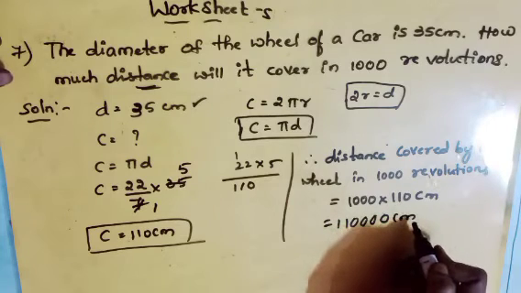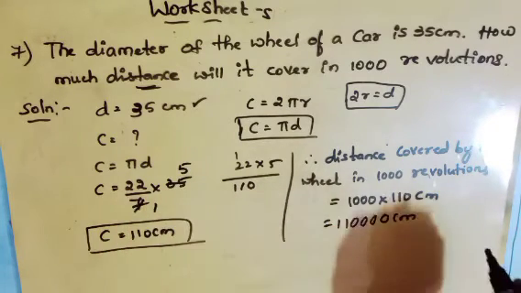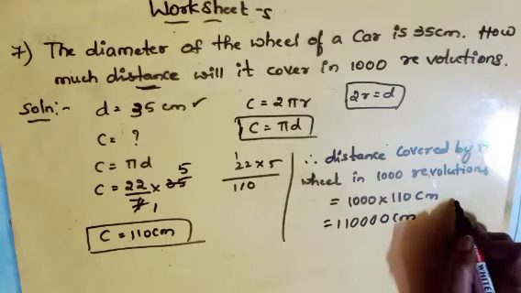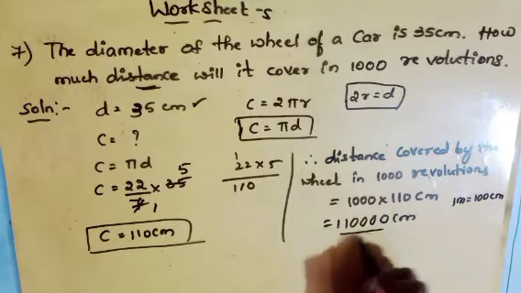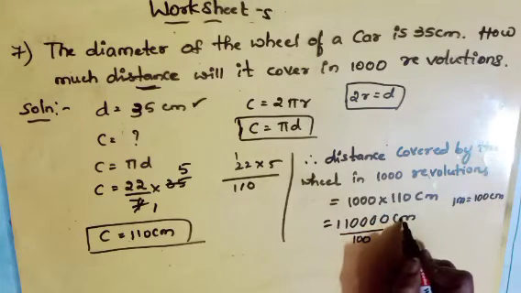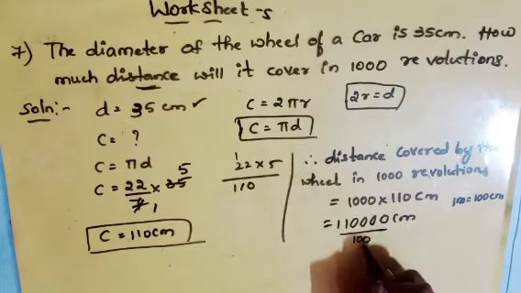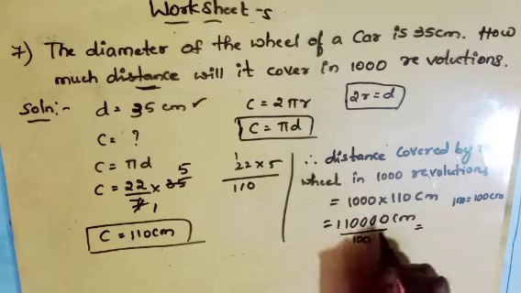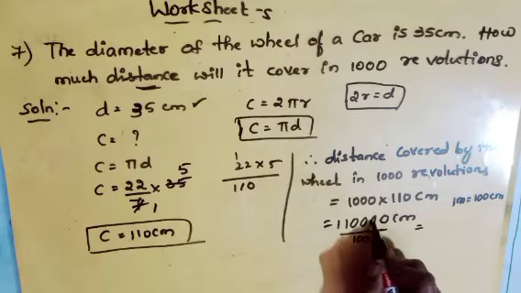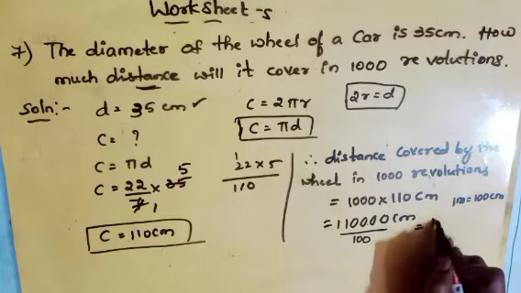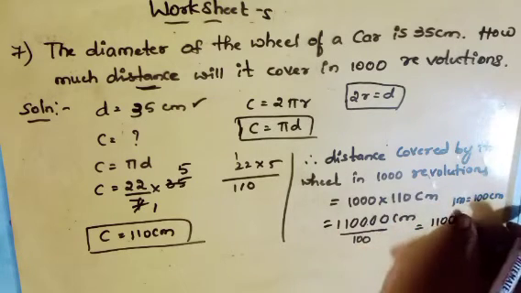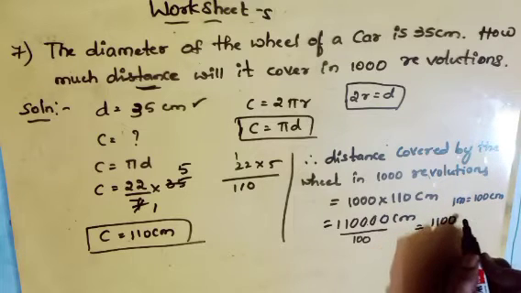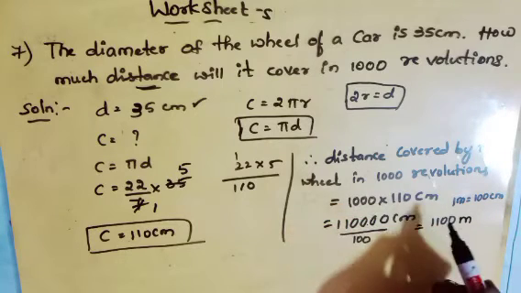Now this centimeter we have to convert into kilometer. For that, first let us convert into meter. 1 meter equals to 100 centimeter. So let us divide with 100, because we are converting centimeter into meter. Here the denominator has 2 zeros, so the point will come here. After the point 0 has no value, so I'll write 1100. That means 1100 meter. Now centimeter is converted into meter.